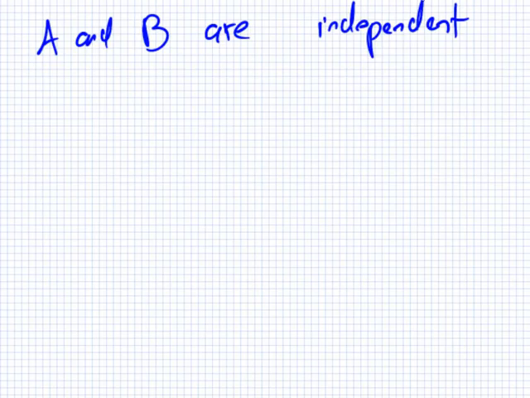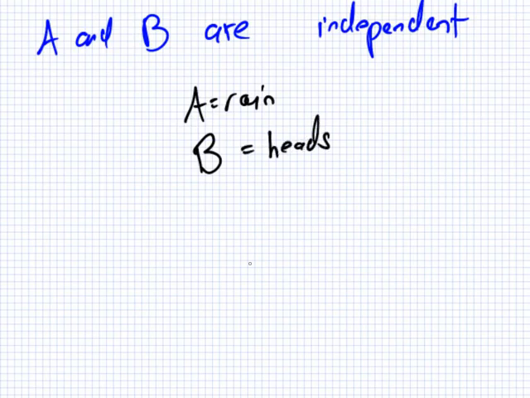So, I give you an example, okay? Let's say A is the event that it's raining. So A is rain. So at the moment, do we have A or not A? I think at the moment we have not A for the moment, okay? And B is I flip a coin and it's getting heads. So clearly A and B are independent. If it's raining, that does not affect whether or not the B happens.